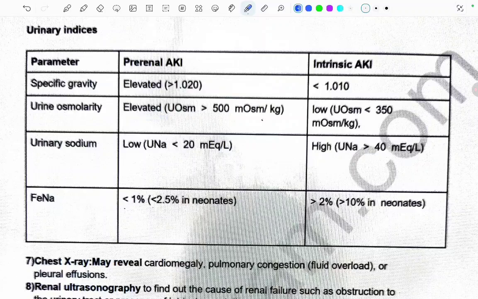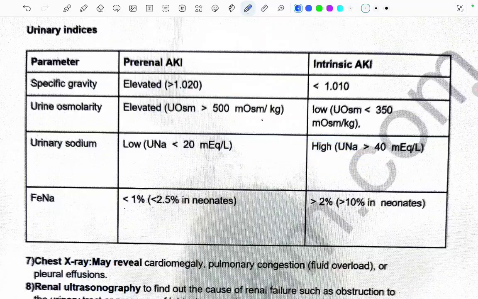Now urinary sodium. RAS is activated in pre-renal AKI and sodium is retained, which restores the blood volume. And in intrinsic AKI, tubules cannot reabsorb the sodium, so sodium is lost in the urine. That's why urinary sodium is high. Again, this FeNa.